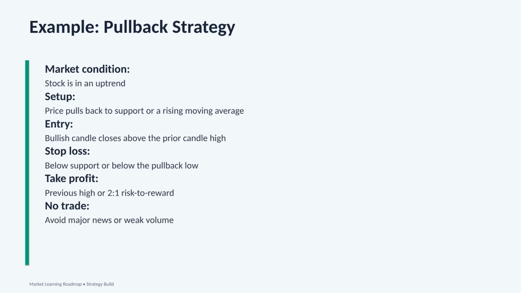Now, let's look at an example, a pullback strategy. This is a simple strategy where we are looking to buy a stock that is already in an uptrend. First, we identify the market condition. In this example, the stock is in an uptrend. That means price is making higher highs and higher lows, or price is staying above an important moving average.